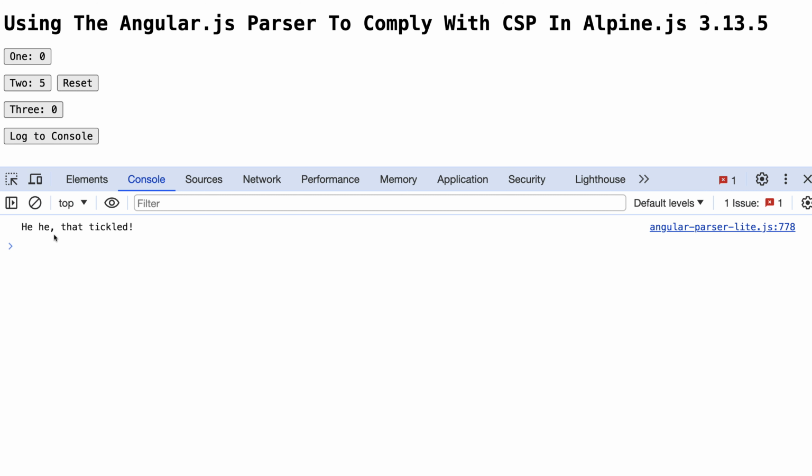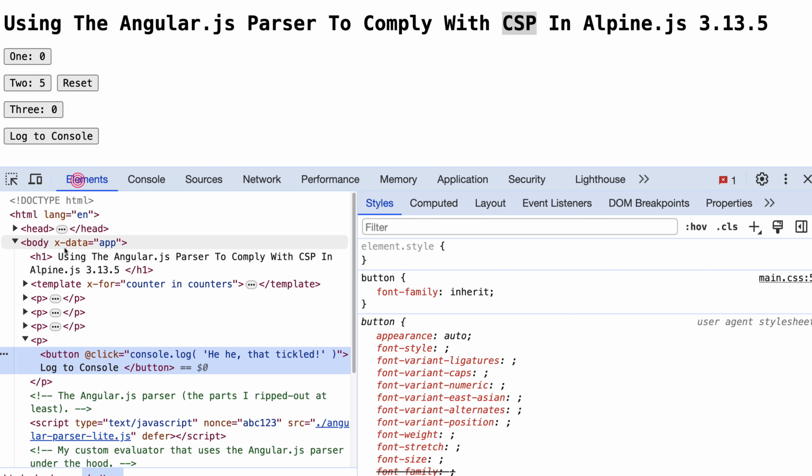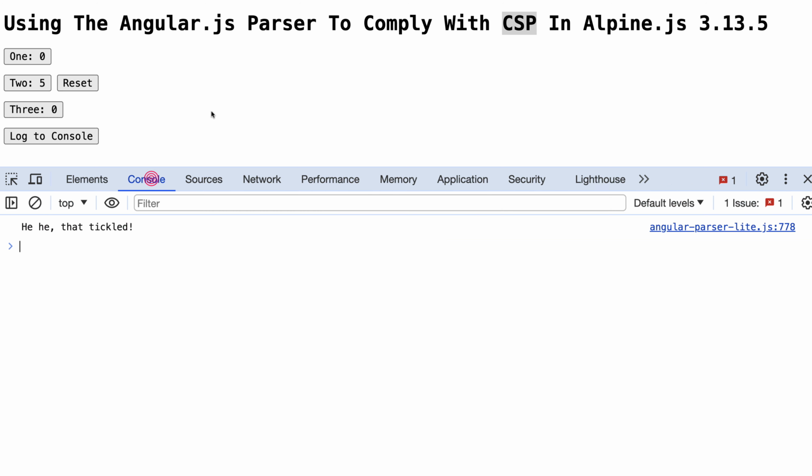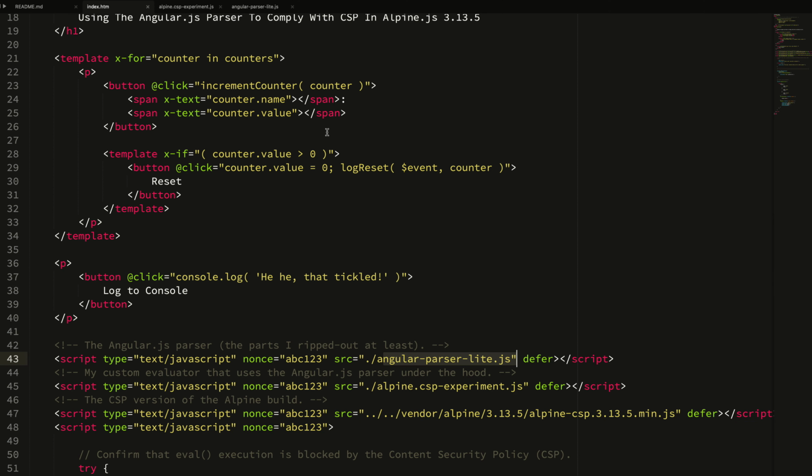And if we log that, you can see I'm able to log to the console. So I'm basically using a normal Alpine.js set of features, but I'm doing it inside of a content security policy compatible environment. And again, just if we look at the head here, you can see I have my content security policy working. So let's take a quick look at what's going on under the hood there.